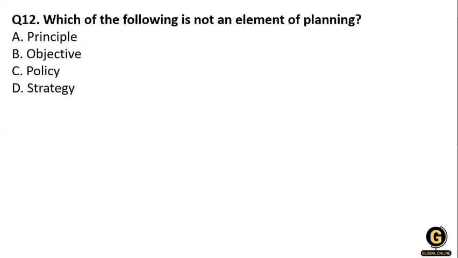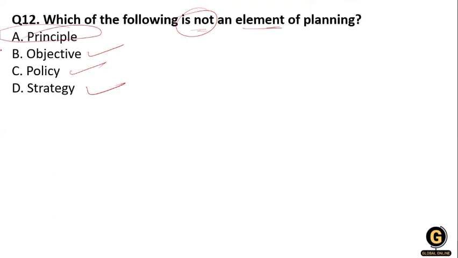Then, which of the following is not an element of the plan? Principle, objective, policy, strategy. You know that in planning there is an objective, there is a policy, there is a strategy, but there is no principle. So principle is not an element of planning.